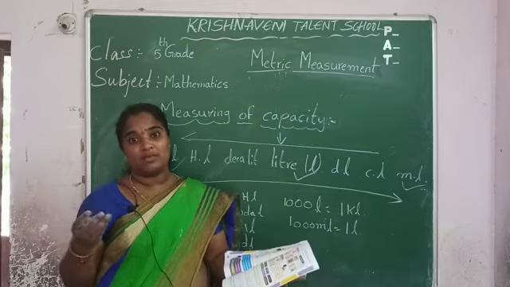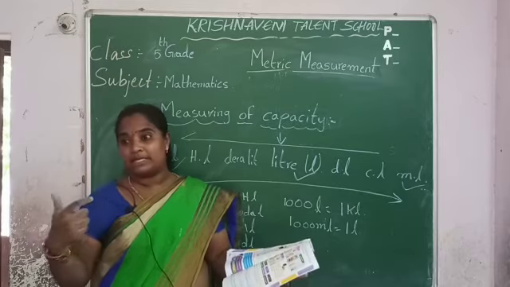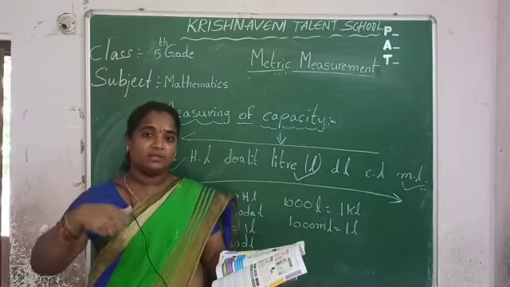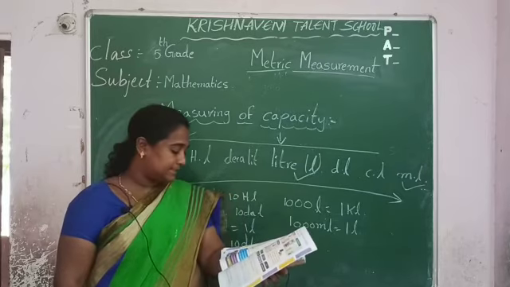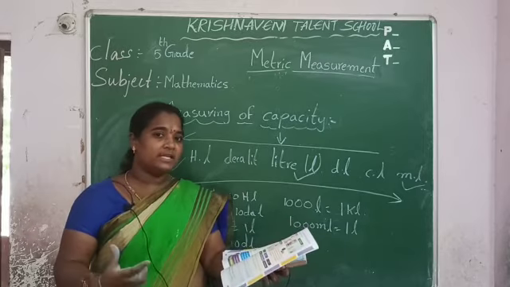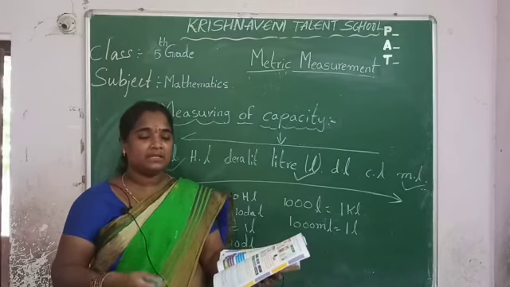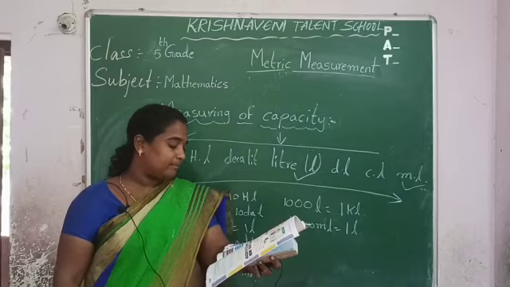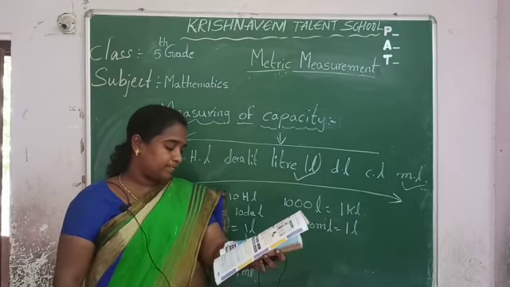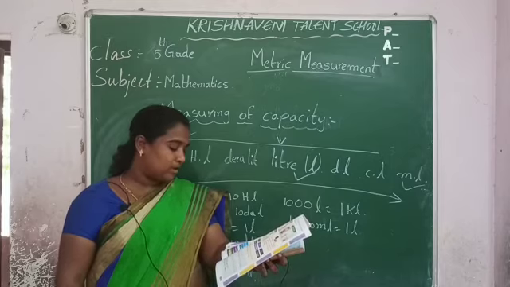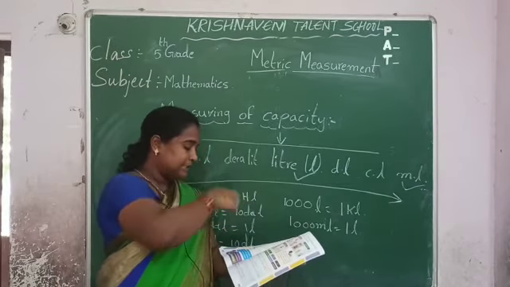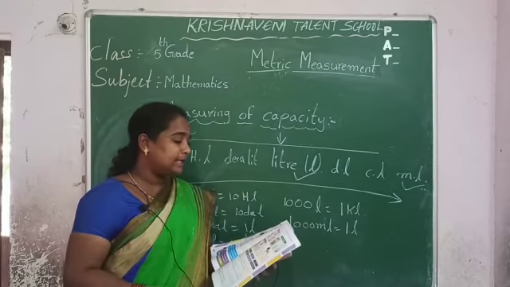The capacity of a water bottle, the capacity of water in a bucket, there you can use liters. Next, for less than a liter, where the quantity is less than a liter, there you can use milliliters. So here also the relation between them: 1 liter is equal to 1000 milliliters, 1 kiloliter is equal to 1000